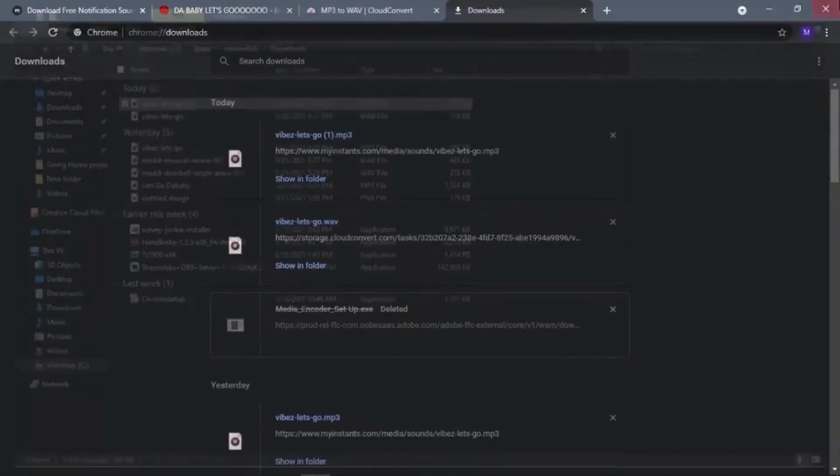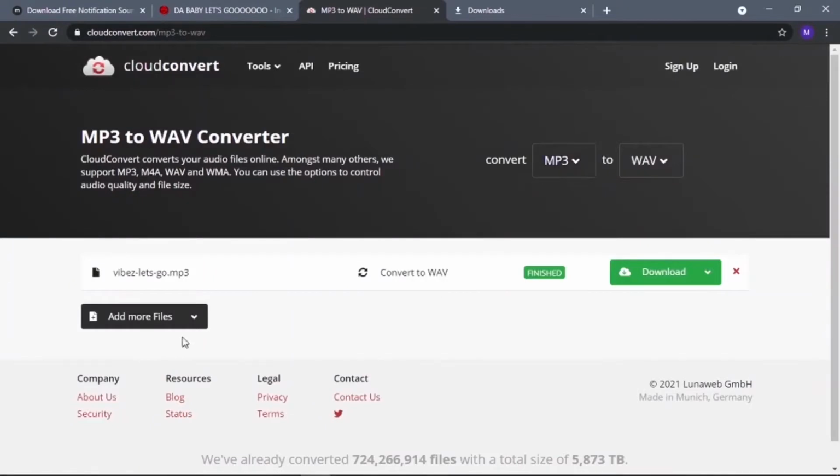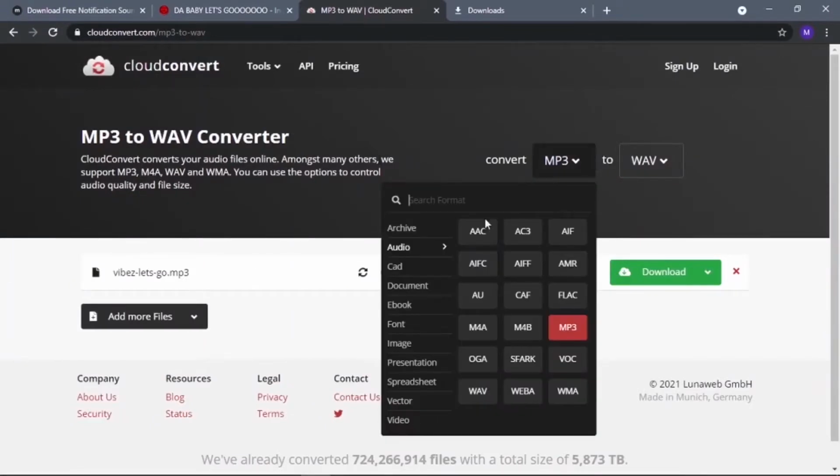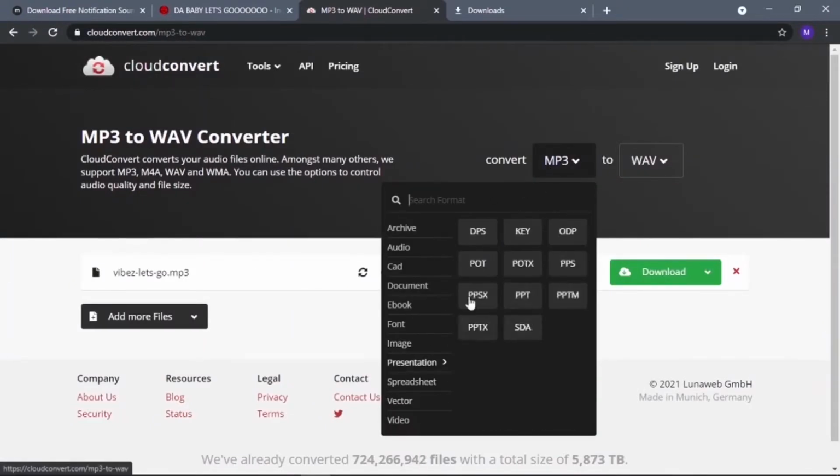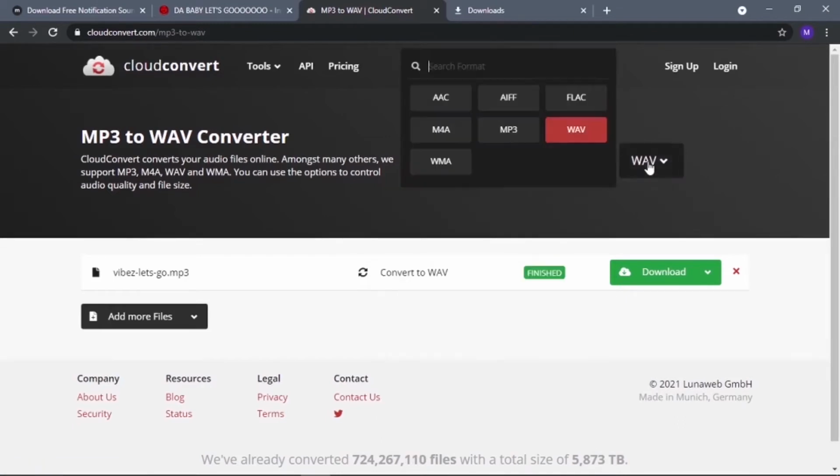So what you want to do is come here and you click this one, and this one is audio. You click this category and you go to MP3, and this one is also audio, and you click that.